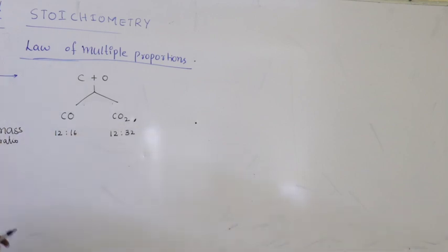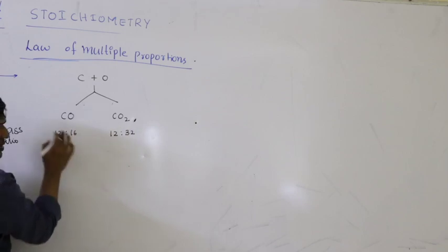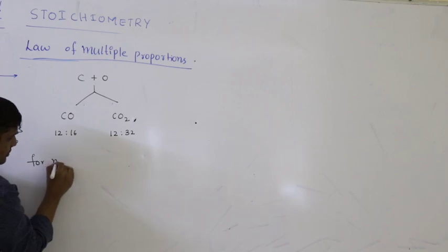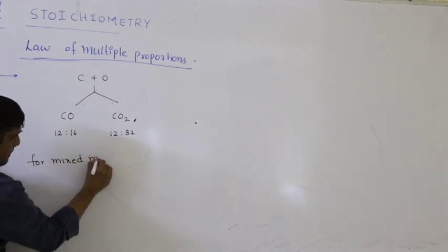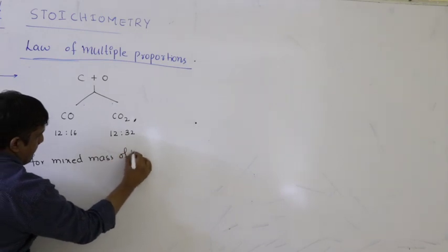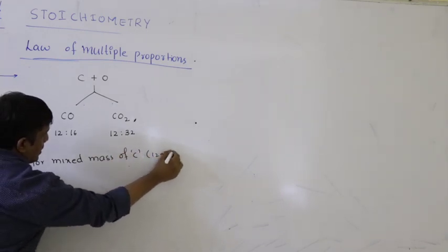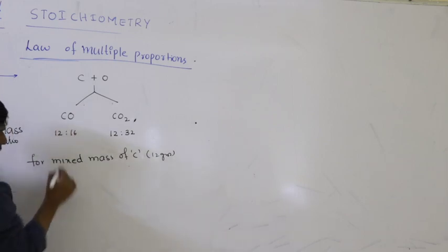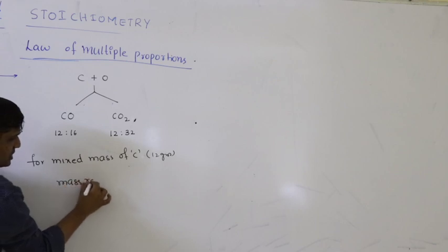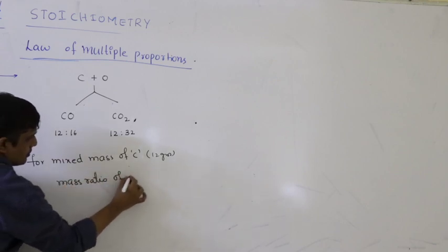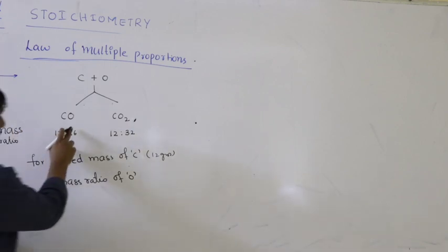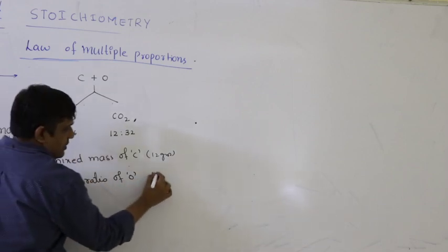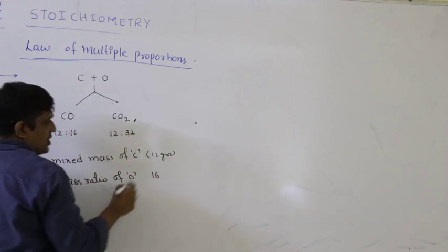For a fixed mass of an element, I am fixing carbon because it is safe. For a fixed mass of carbon, here I am taking 12 grams. The mass ratio of the other element, what is the other element here? Oxygen. What is the mass of the other element combined for the fixed mass? 12, 12 same. Here it is 16 in the first compound. In the second compound, the mass of oxygen is 32.